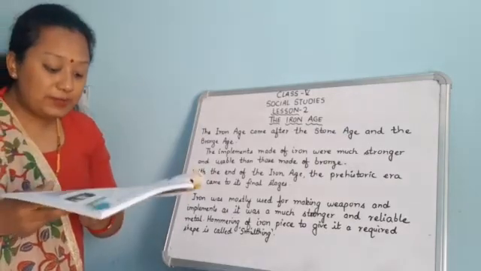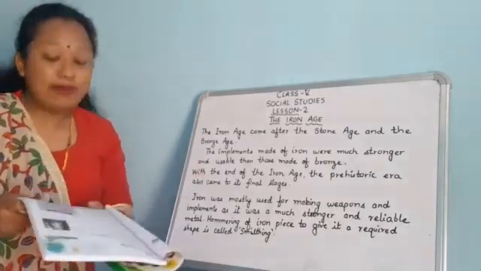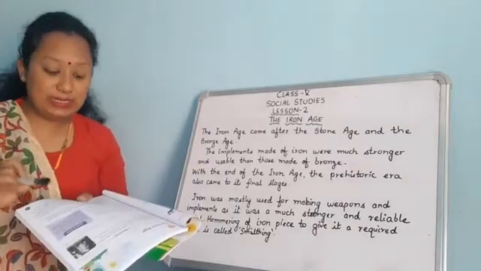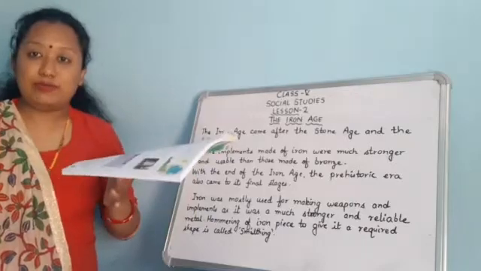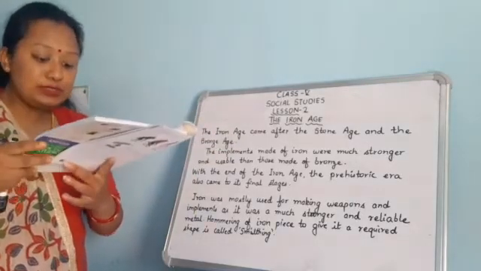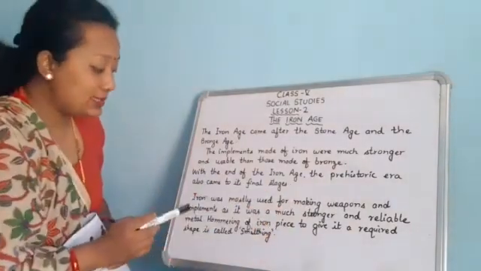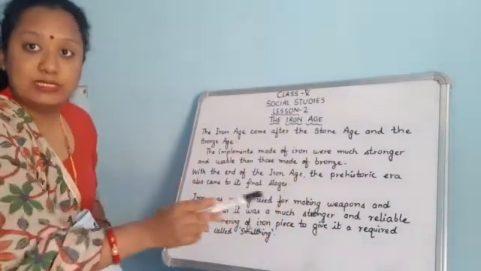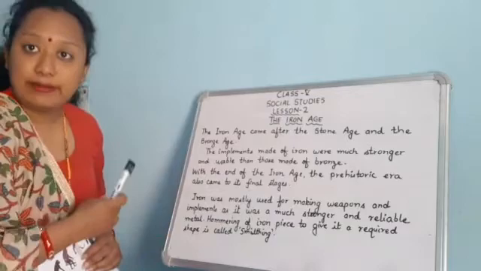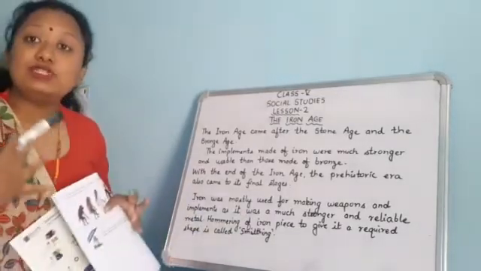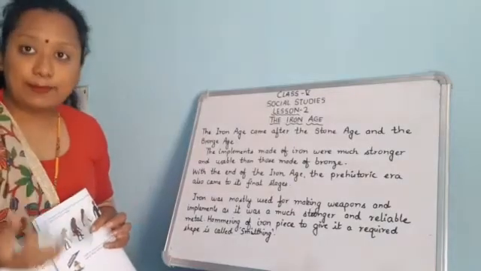But its widespread use started only between 1200 and 1000 BCE. Iron was mostly used for making weapons and implements, tools and weapons, as it was a much stronger and reliable metal.